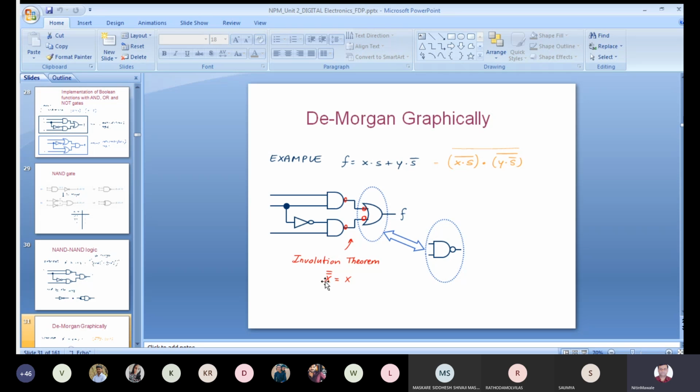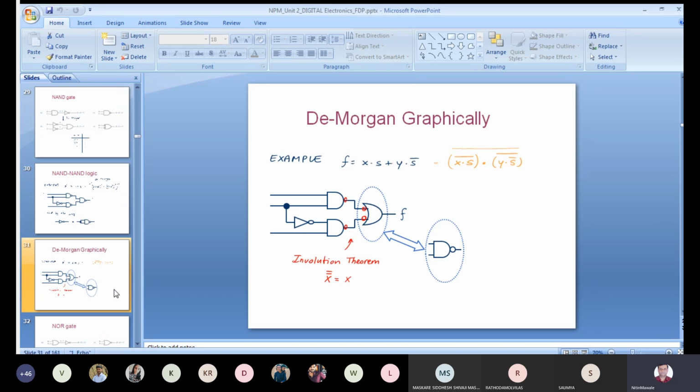If I take the double complement of x, I get the same answer, x. So that complement will get cancelled, and I will get only x. One complement comes with the help of this, another complement with the help of this NAND gate. So that complement property can be reduced and vanished, and I can get the same answer. So this is possible with the help of NAND realization.